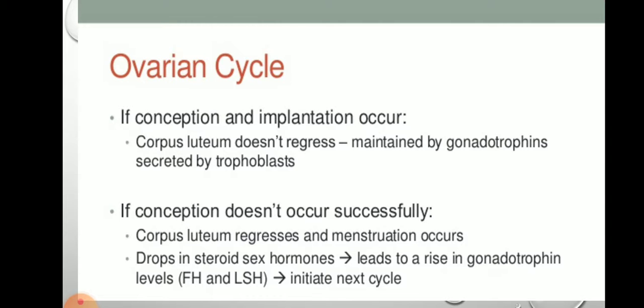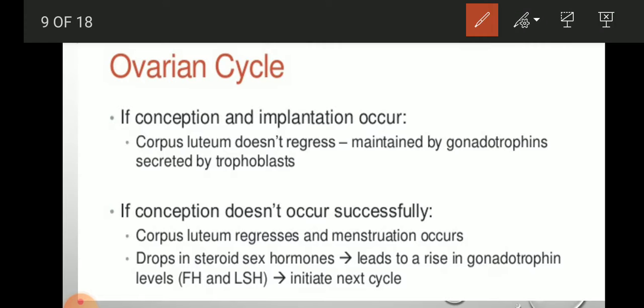So in the ovarian cycle, if conception and implantation occur at this stage, the corpus luteum doesn't regress, because we are now in the post-ovulatory phase. So the corpus luteum is maintained by gonadotropins secreted by trophoblast cells. Trophoblast cells are present in the ovum. This is the ovum.